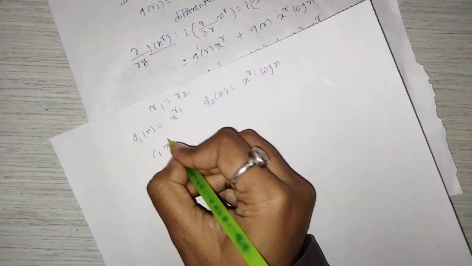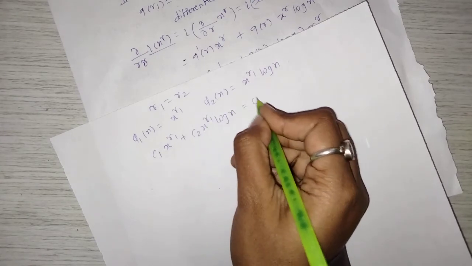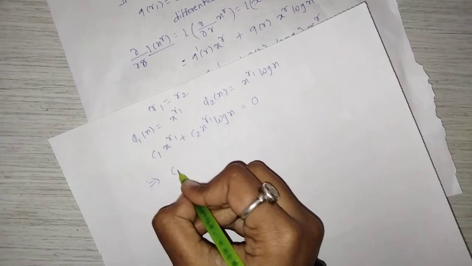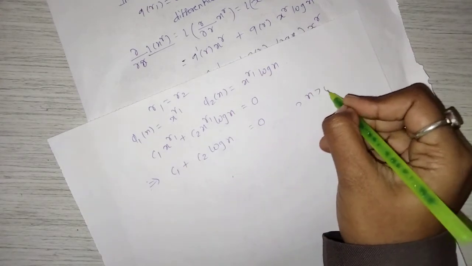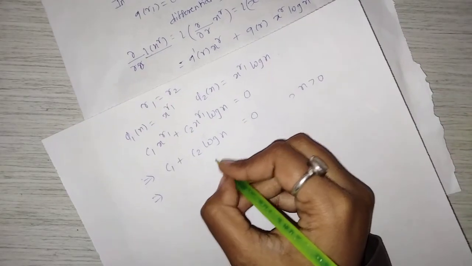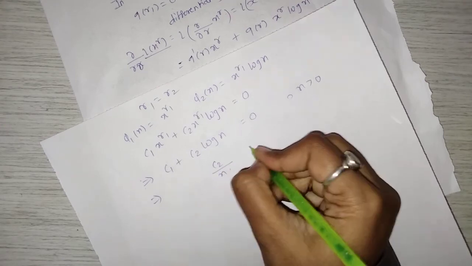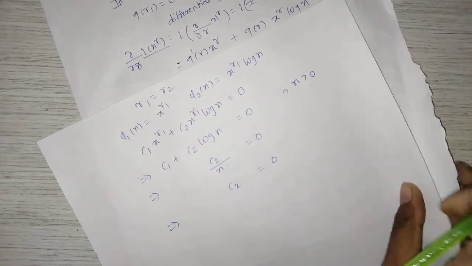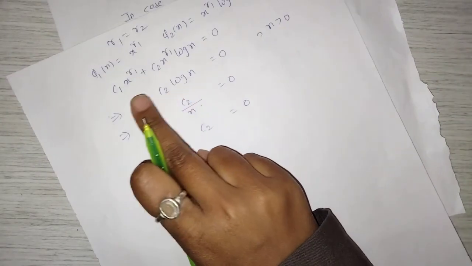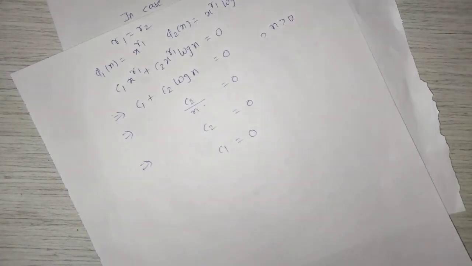So c1 x raised to r1 plus c2 x raised to r1 log x equal to 0, which implies c1 plus c2 log x equal to 0, x greater than 0. Now differentiating on both sides, we get c2 upon x equal to 0, x greater than 0, which implies c2 equal to 0. c2 equal to 0 means c1 equal to 0. So phi 1 and phi 2 are linearly independent for x greater than 0.